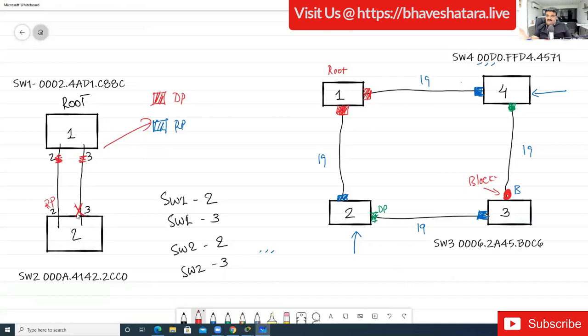So now if you are able to understand this, you'll never forget about spanning tree and all, right? So now if it is clear, tell me clear. So I'm going for the next topic, and the topic would be PVST. PVST stands for per VLAN spanning tree.